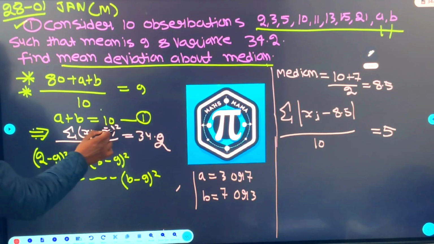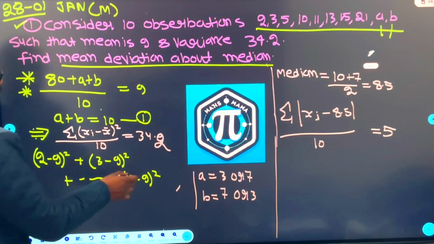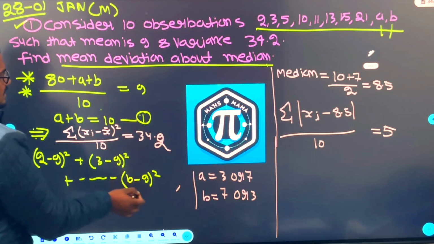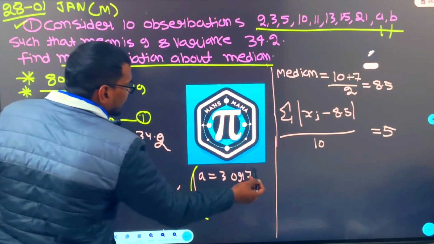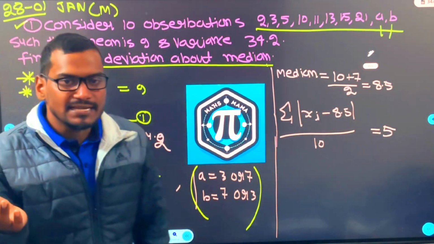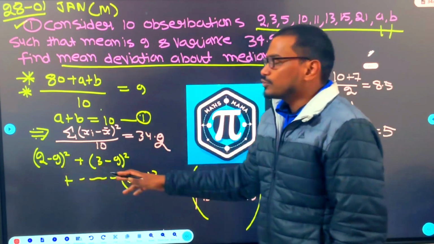Summation of (xi minus x bar) the whole square, that means from every number you are subtracting the mean and then you are taking the whole square. So if you do this, you will get the relation between A and B. Solve this and this, you will get the value of A and B. A and B was coming, beta, 3 or 7. So if A is 3, B is 7. If A is 7, B is 3. Yes, here you have to show the calculation.